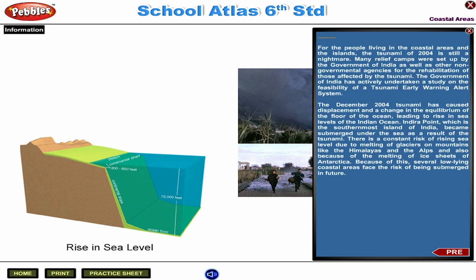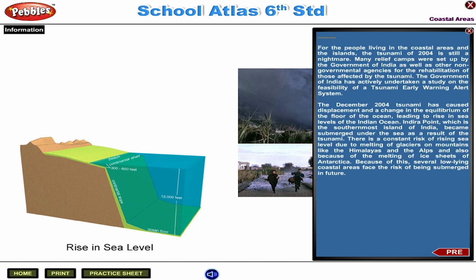Many relief camps were set up by the Government of India as well as other non-governmental agencies for the rehabilitation of those affected by the tsunami. The Government of India has actively undertaken a study on the feasibility of a tsunami early warning alert system.